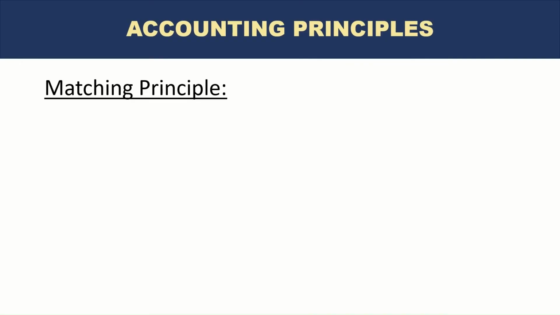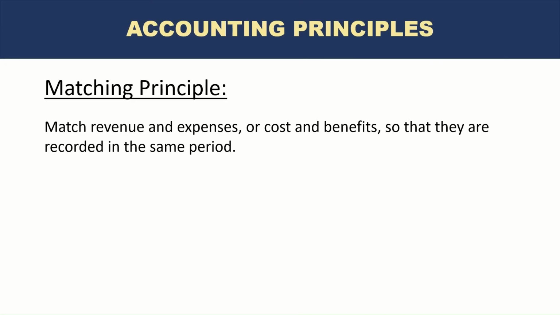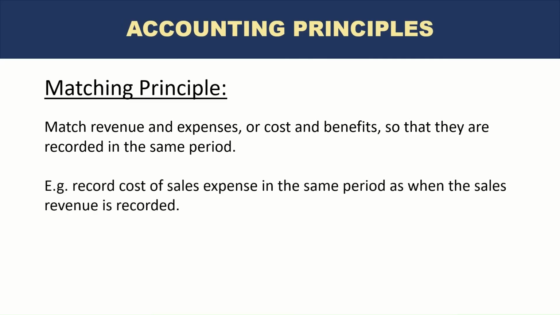The next one is matching principle, another very important principle, and it's somewhat similar to the accrual principle. What it says is match revenue and expenses or cost and benefits so that they are recorded in the same period. An example is we record cost of sales expense in the same period as when the sales revenue is recorded. So if a company buys some stock to sell, again, let's take the example of mobile phones, the company buys mobile phones and plans to sell them. But let's say they bought 10 mobile phones in the month of January, but they actually sold those mobile phones in the month of Feb.